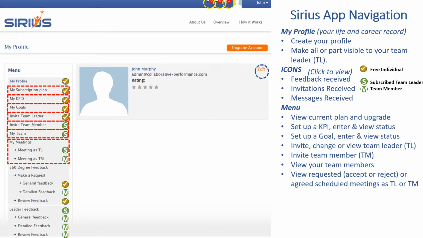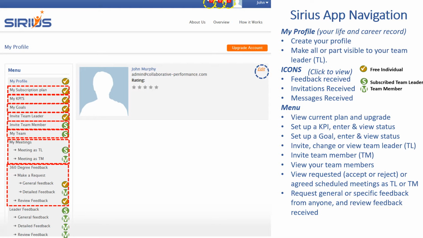My Meetings gives you a record of all meetings you've received a request for or you've accepted. If you have new requests, you can accept or reject a request. You only have this feature available if you're connected to a team leader.